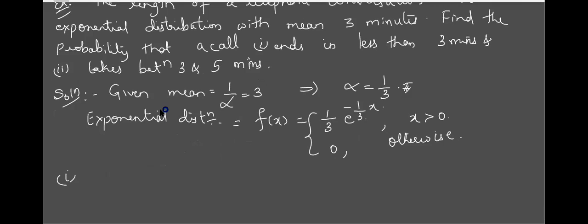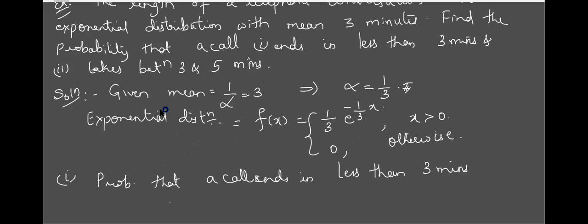Take the first one. What have they asked? The probability that a call ends in less than 3 minutes. So this is the probability of x less than 3. The upper limit is 3, the lower limit is minus infinity.